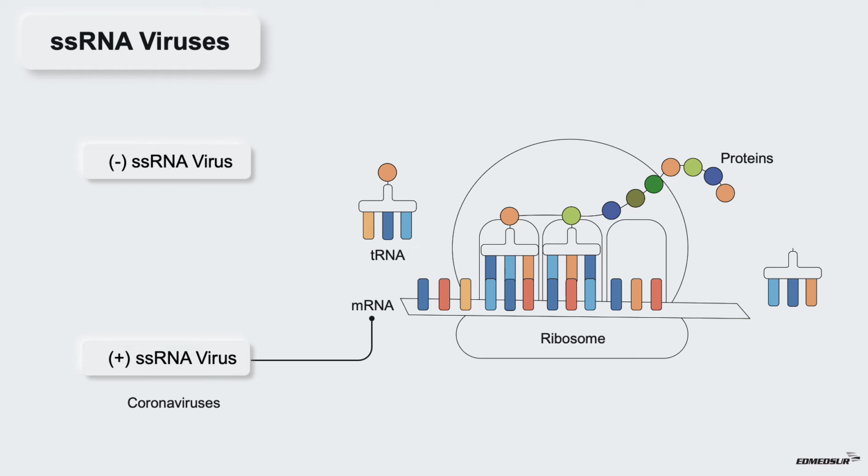Negative sense viral RNA is complementary to mRNA and is not readable for the ribosomes. Therefore, it must be converted to positive sense RNA by an RNA polymerase before translation. Example of negative sense single-stranded RNA include influenza viruses.